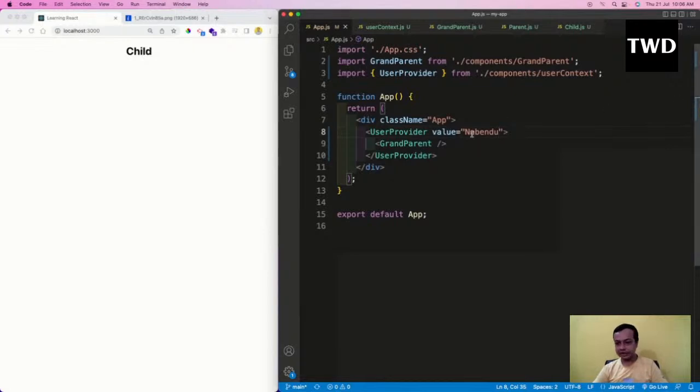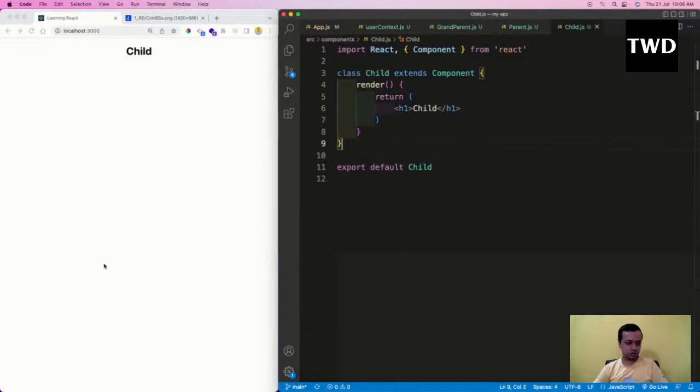Now we can get this data, Nabendu, just like props, and I can directly use it in the child. There are two ways to do it. First, I'm going to tell the complicated way, which you should not use, and then I'm going to show the easy way, because this pattern is a bit complicated. React earlier used to have a lot of complicated patterns, but now slowly everything has been solved, and there are fewer complications.